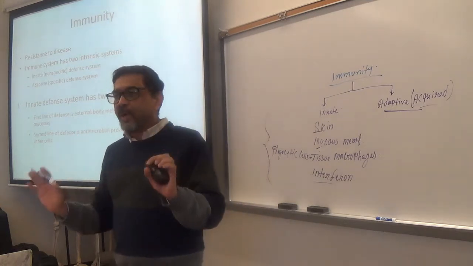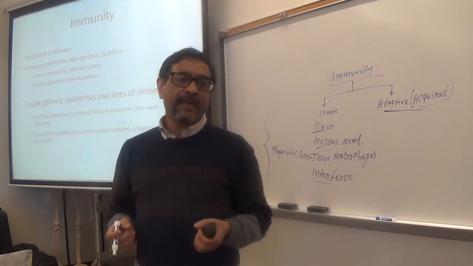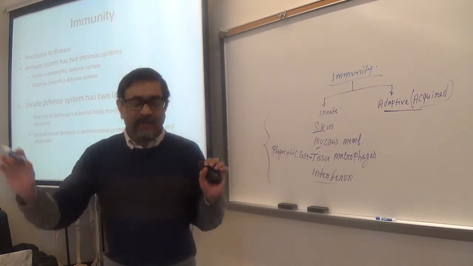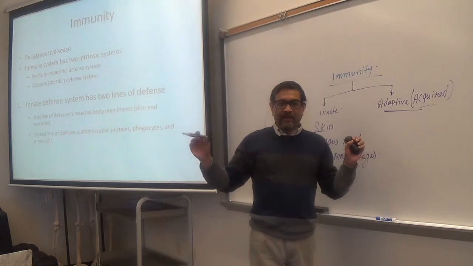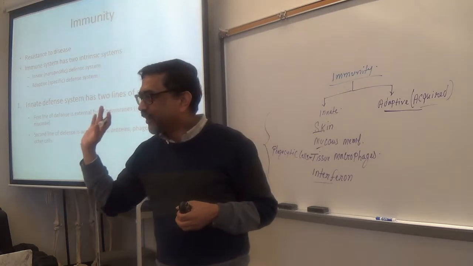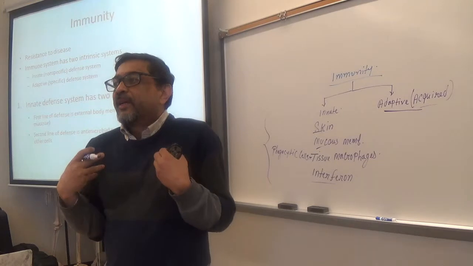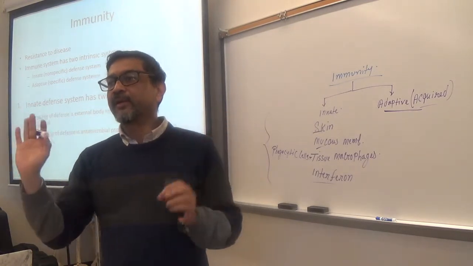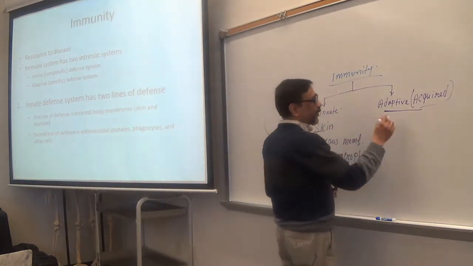So after birth, when you get exposed to a particular type of antigen, your body produces that immunity. Make sense? Like you got swine flu and nobody else got it, okay? So your body has produced immunity against swine flu. Is it clear? So that's why it could be different from person to person, right? And it is created after birth when we get exposed to a particular antigen. Make sense? Okay. So adaptive is after birth.